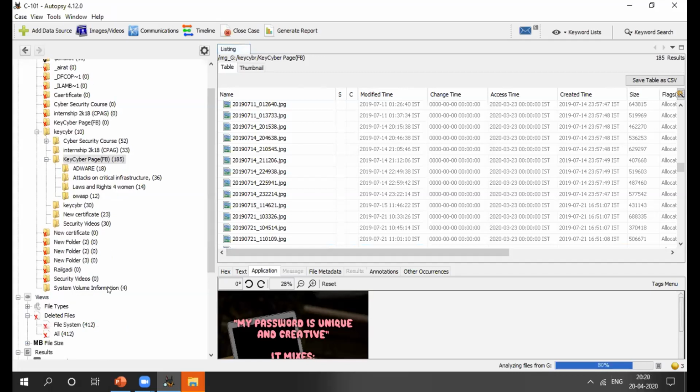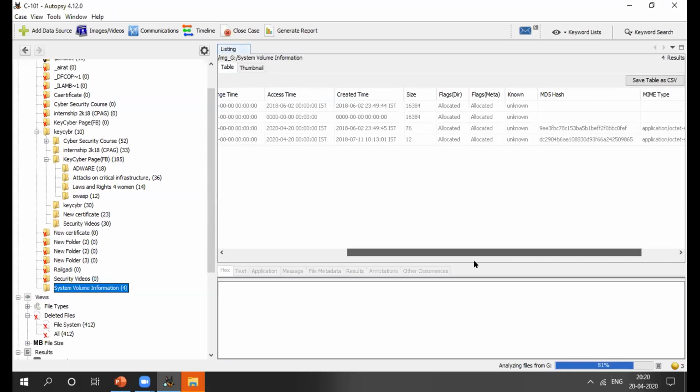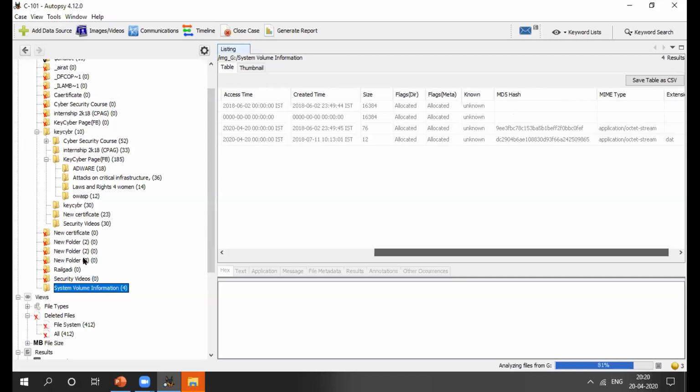Then here is some system volume information. You can see here the system, there is some current folder. In one folder I have created some parent folder and some child folder, right? So yes, here is all the created time, then size, then MD5, etc. information, right? Then new folder.